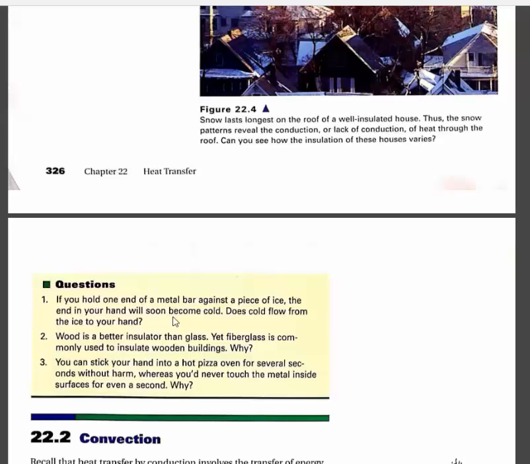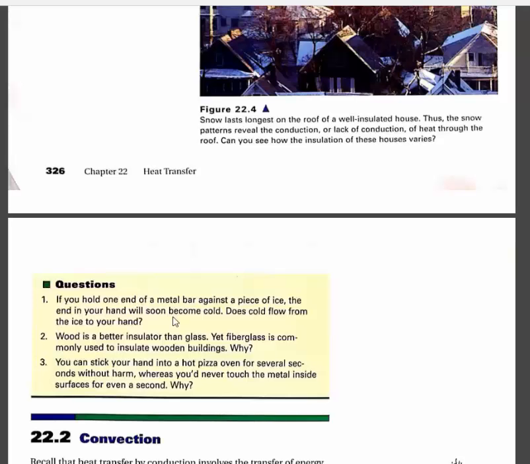Number 2. Wood is a better insulator than glass, yet fiberglass is commonly used to insulate wooden buildings. Why? Well, you may not know this, but fiberglass is that pink, fluffy stuff that looks kind of like wool, but it's pink, and they lay it down in walls and in the attic of your house. It's made out of small fibers of glass, which is not a very good insulator. Why do they use it to insulate wooden buildings? The answer is because that fiberglass is fluffy and it traps a lot of air in between the glass fibers, and the air is what provides the good insulation.